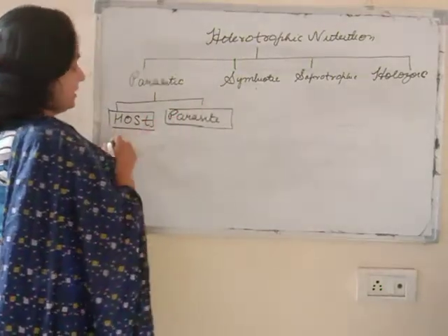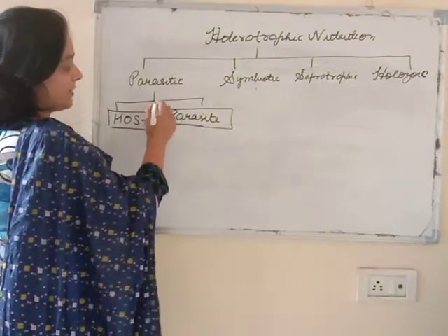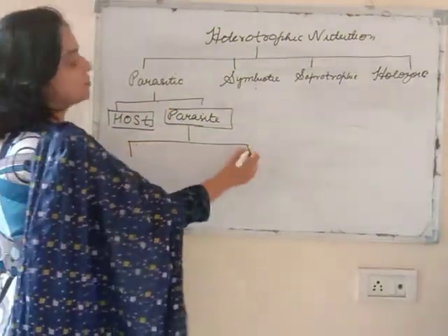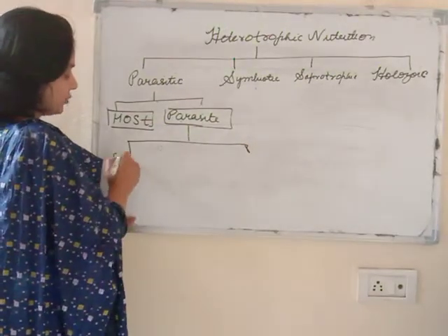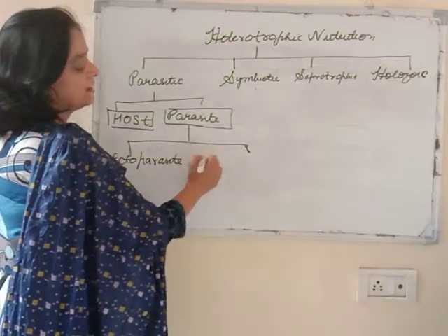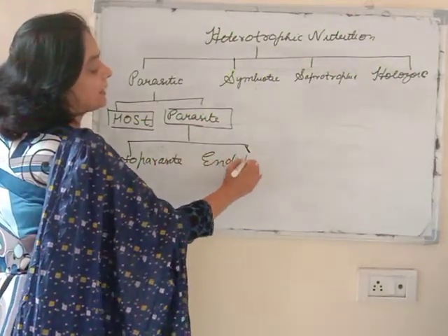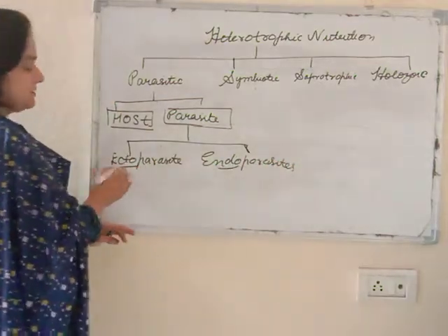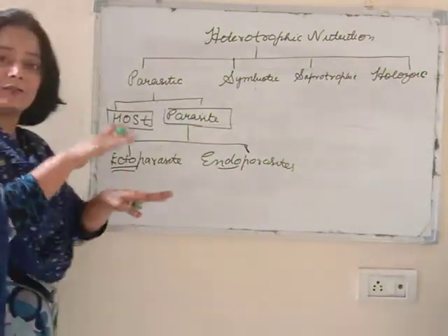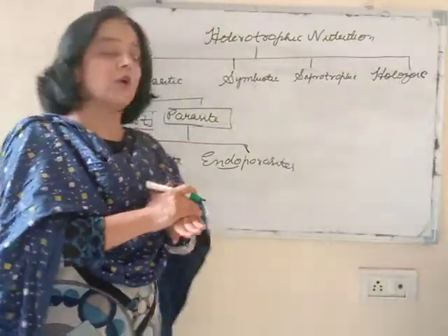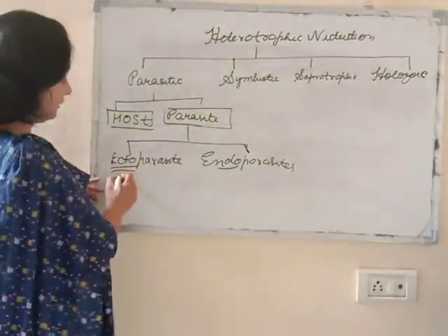Now, parasites are broadly categorized into two types: ectoparasite and endoparasite. Ectoparasites are those organisms which derive their nutrition from the surface of the body of the host.